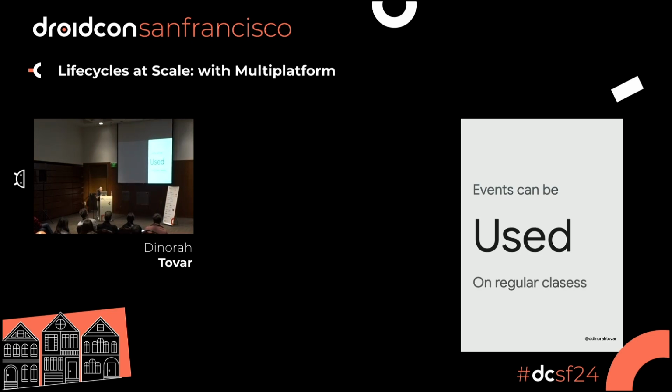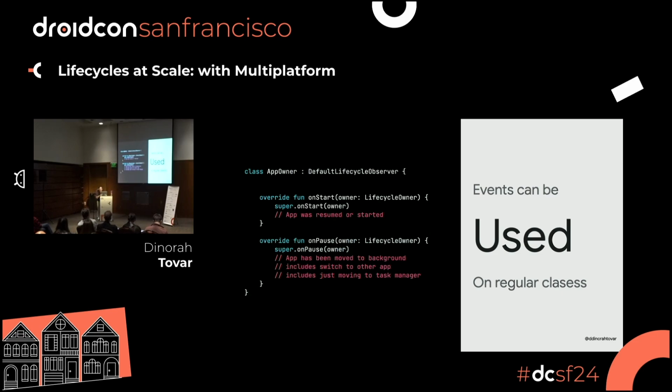These events can be used on regular classes. So you can create your very custom lifecycle owner that understands how the lifecycle is going without using it on your activities. So let's see an example. I can have a really regular class that is going to be extending the full lifecycle observer. And inside lifecycle observer, there are some functions that I can override. And these are onStart, onResume, onPause, whatever you want. All of them are available in this interface.